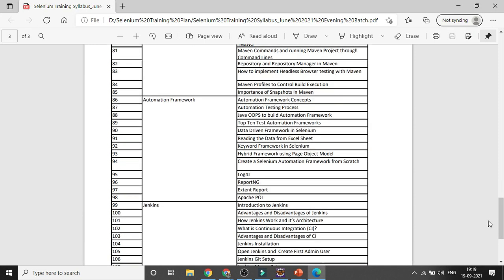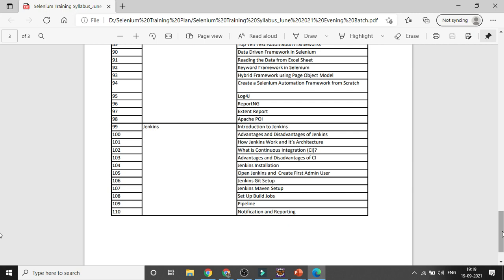And automation framework, right? What are the best frameworks available in the market, how you can start your career, start your journey with the help of automation framework creation, what is data driven framework, what is keyword driven framework, what is hybrid framework, how you can read and write data with the help of Apache POI, how you can create a new framework from scratch with the help of page object model, where you can implement log4j, ReportNG, Extent Report, right, all this stuff.